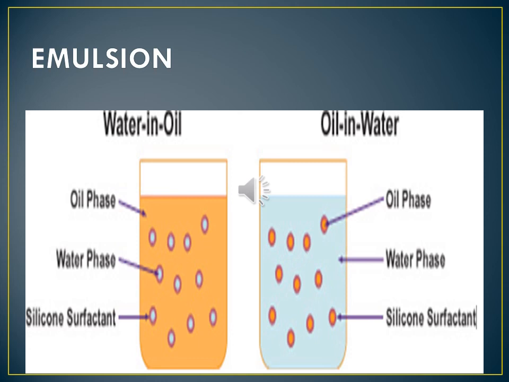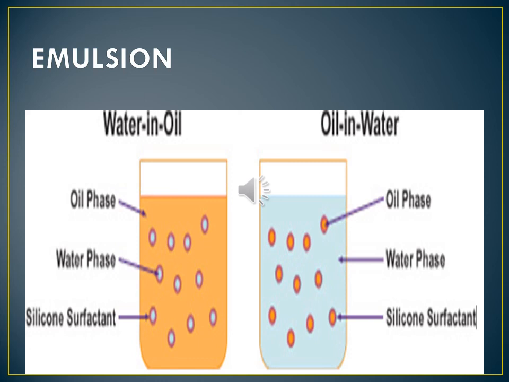Okay, what is emulsion? Understand, children? Yes, two types of emulsion. One is oil in water, that is cream.